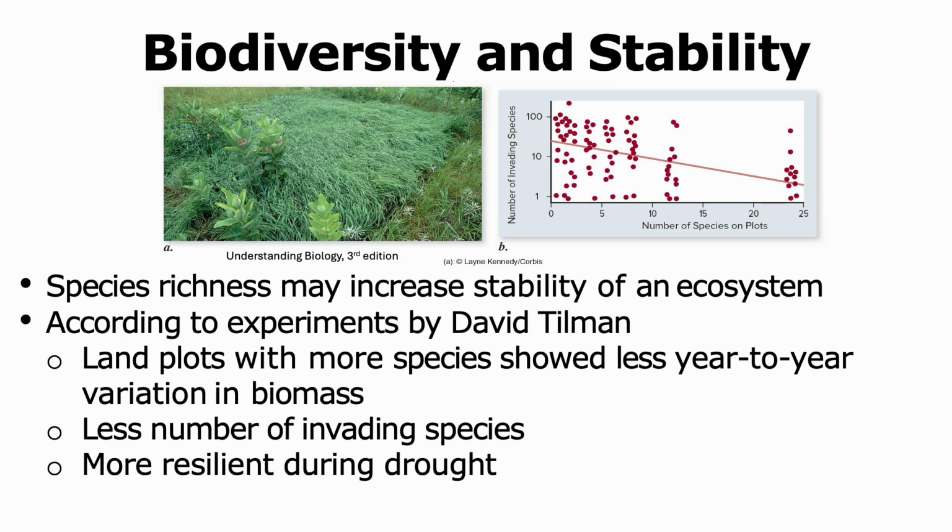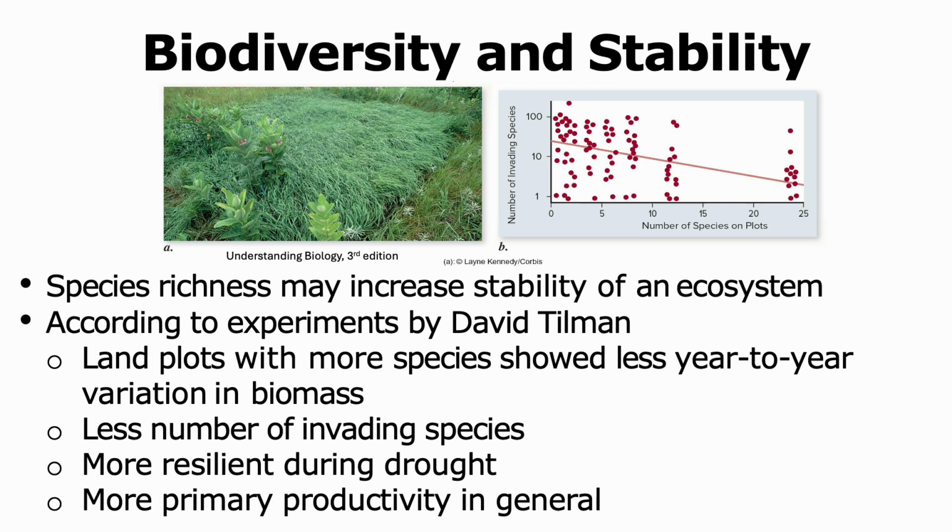Furthermore, he found that there was more primary productivity in general. This increased primary productivity allowed more energy flow to the remaining trophic levels in these land plots. Thus, biodiversity is able to stabilize ecosystems by allowing efficient flow of energy through the different trophic levels.